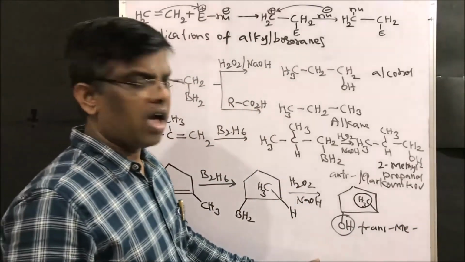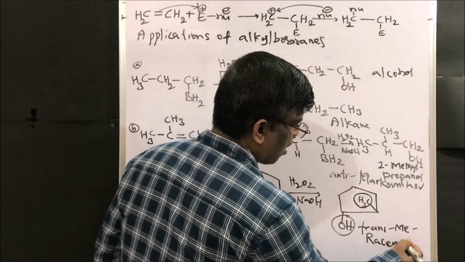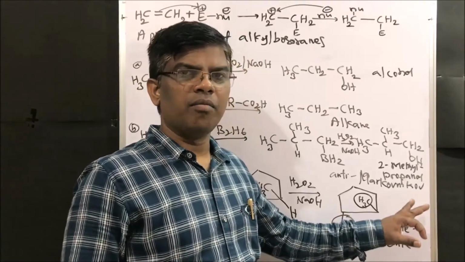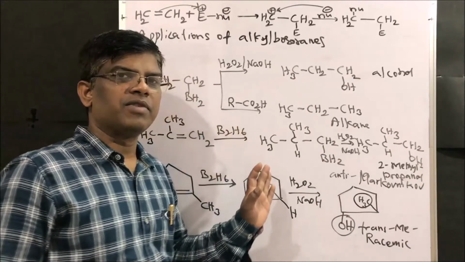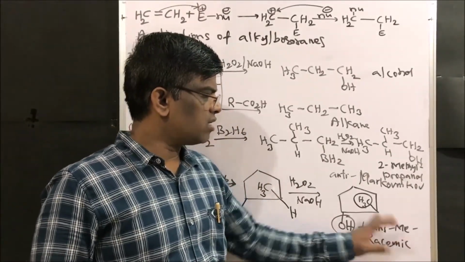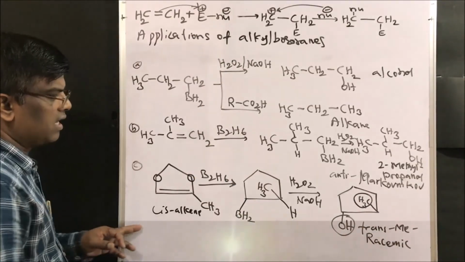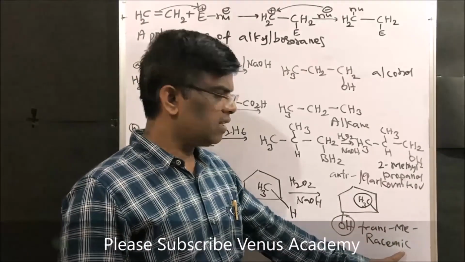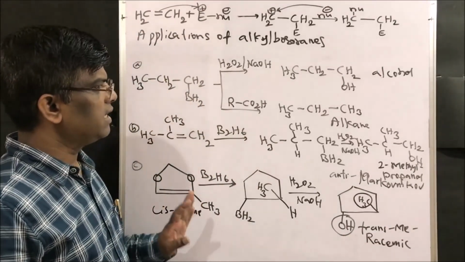So this is how I get a racemic compound. Dear friends, racemic, trans, meso, diastereomeric mixtures I have explained in the stereochemistry lecture. However, just remember that this gives the trans methyl compound. With a cis alkene, it gives syn addition and ends up with a racemic compound. This is a very important concept in these reactions.